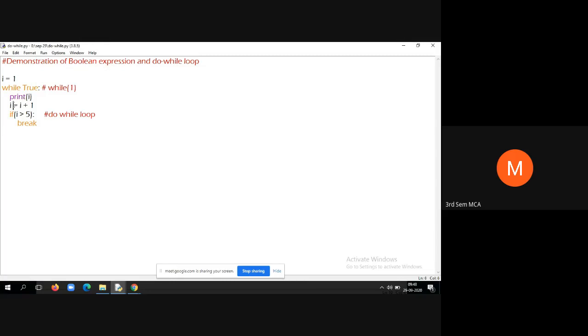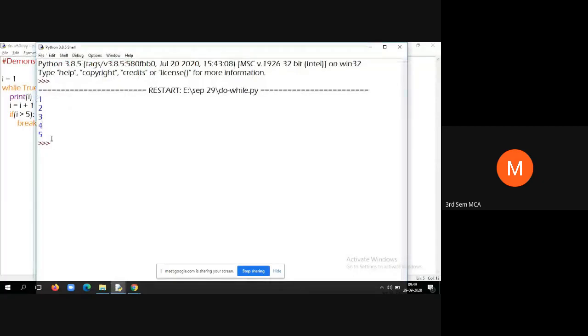So I is equal to I plus 1, 6. So 6 is greater than 5, then execute break, isn't it? Otherwise it won't, until the I value becomes 6, it won't execute break. So when the I value has become 6, before that it has printed the I value as 5. So that's why here we get up to 5 numbers, 1, 2, 3, 4 and 5.